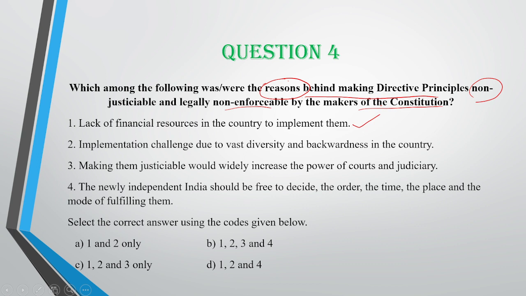Then implementation challenge due to vast diversity. Definitely there is vast diversity and backwardness in the country. So we need to deal very carefully with citizens. That's why it has been made non-justiciable or non-enforceable. Third, making them justiciable would have widely increased the power of courts and judiciary. This cannot be the option. It doesn't matter if it is giving powers to the court and judiciary for the sake of welfare of the people, then it would not have been the matter.